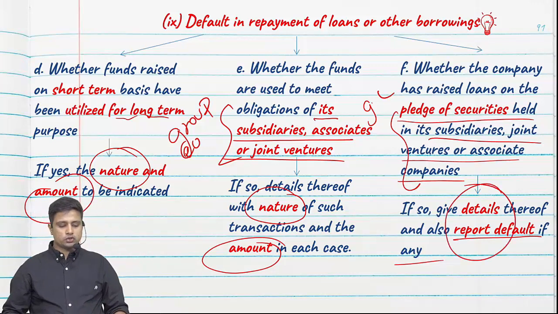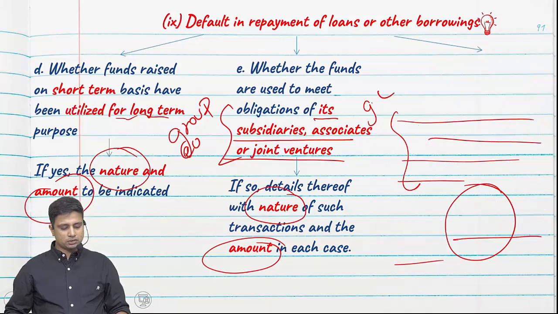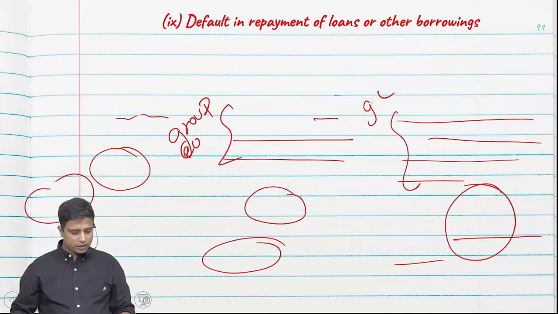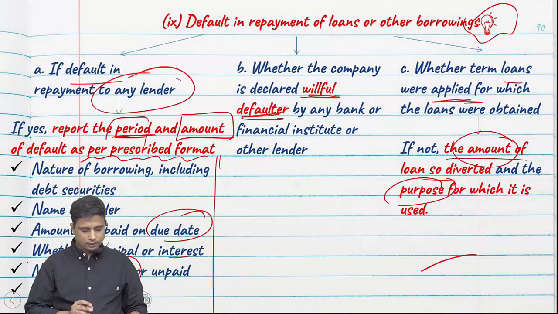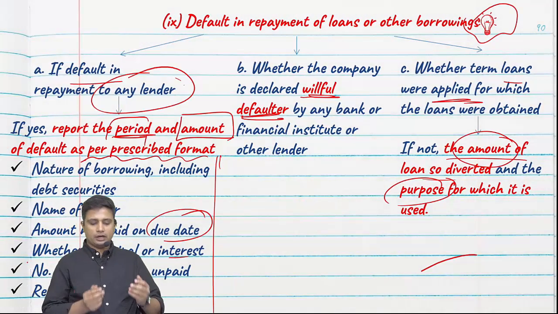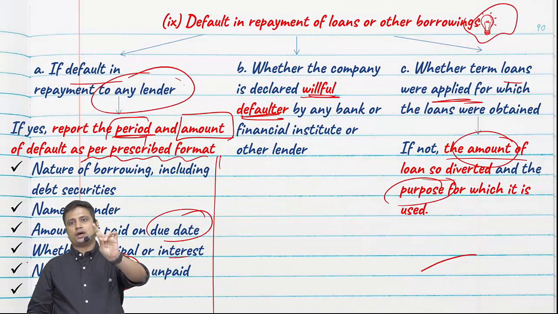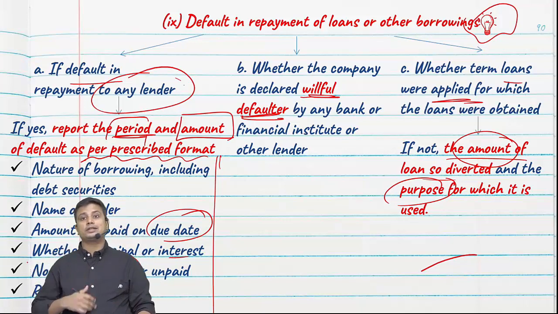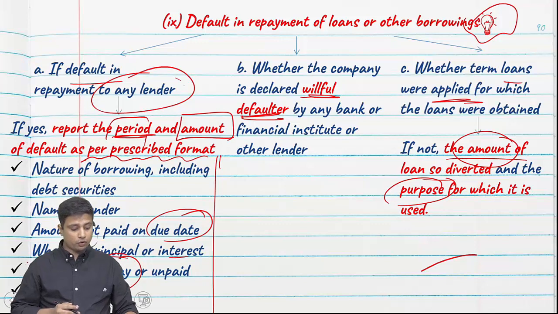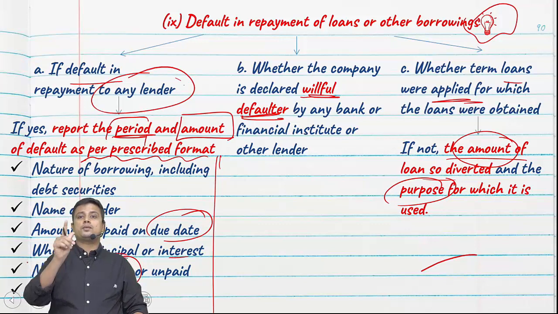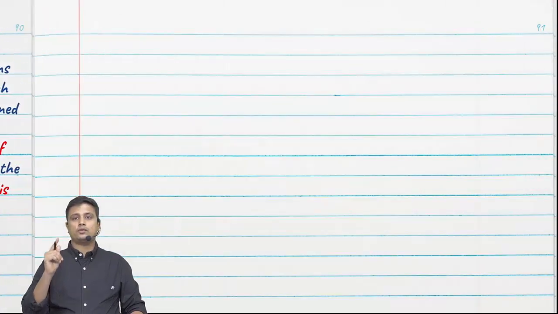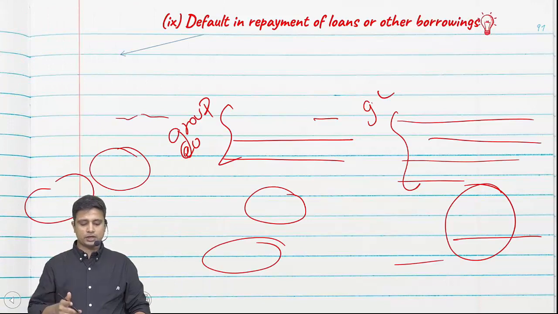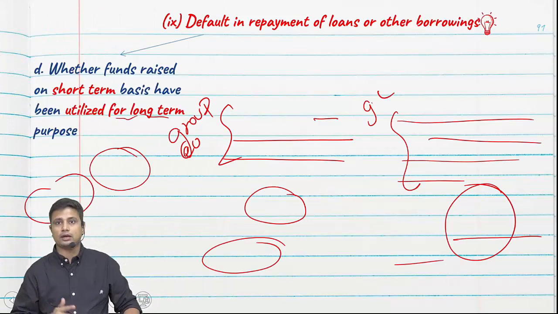Okay, so here also we in a way saw 6 points. Firstly, whether we have made any default, if yes, we need to specify the amount and the period of default in the prescribed format. Whether the company is stated a willful defaulter. Whether the loan has been applied for stated purpose. If not, we need to specify the amount as well as the purpose for which it is deviated.